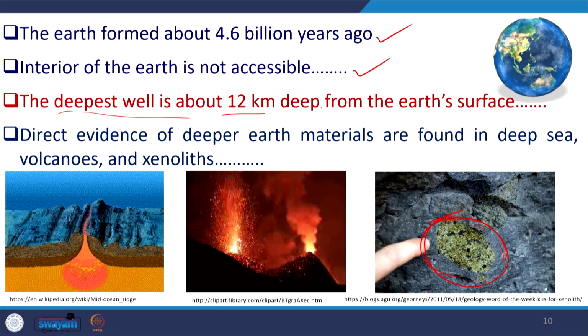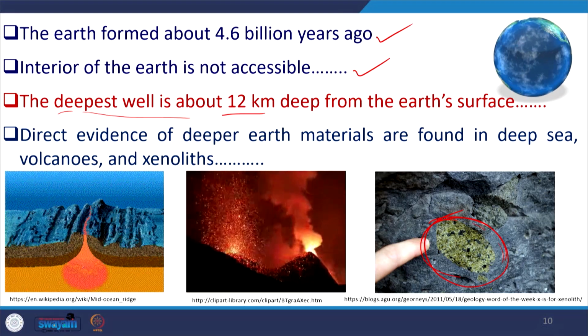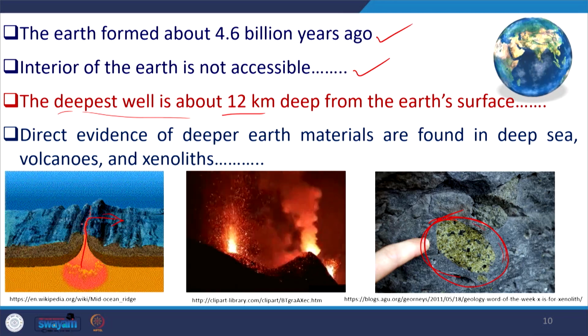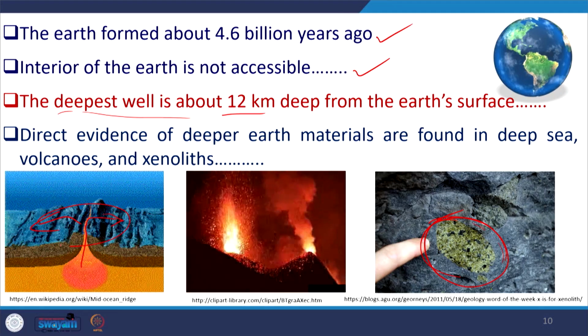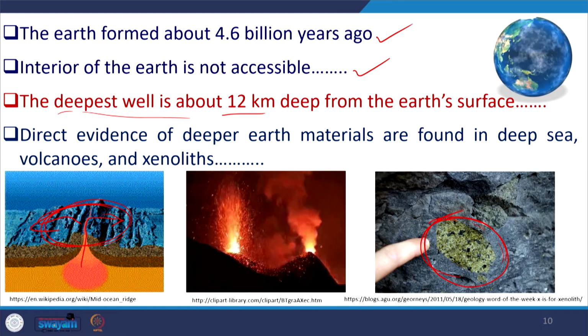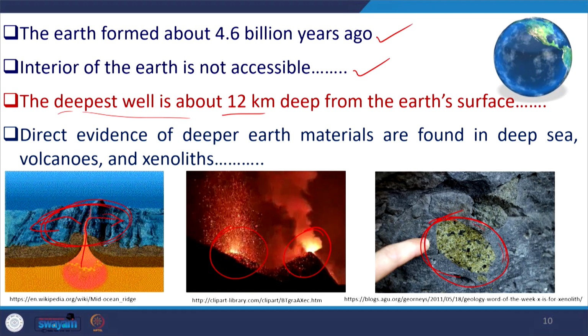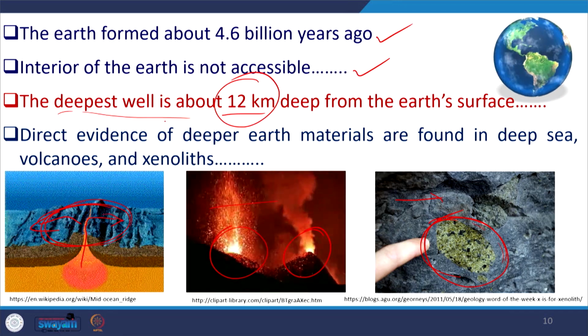Direct evidence of the deeper earth materials is found in deep sea volcanoes and xenoliths. Here at the mid-oceanic ridge, the mantle material is erupting, and we have this direct study of the rock types in the interior of the earth. Similarly, volcanoes are bringing up material from inside. So we have direct evidence of what is happening inside. These, along with drill wells, are the direct evidence of what is happening at what depth.